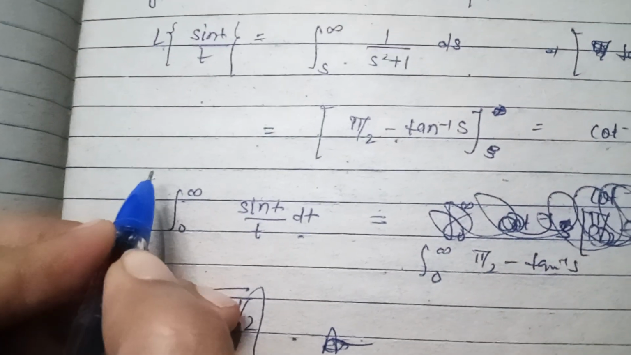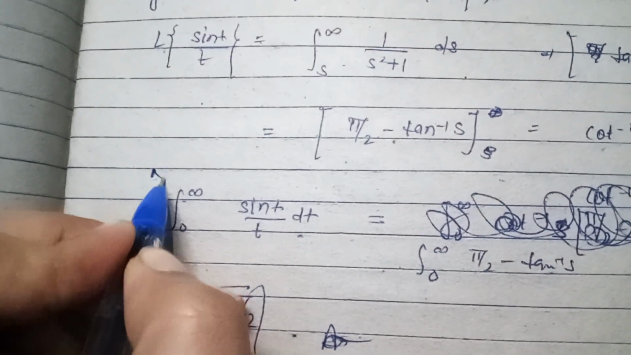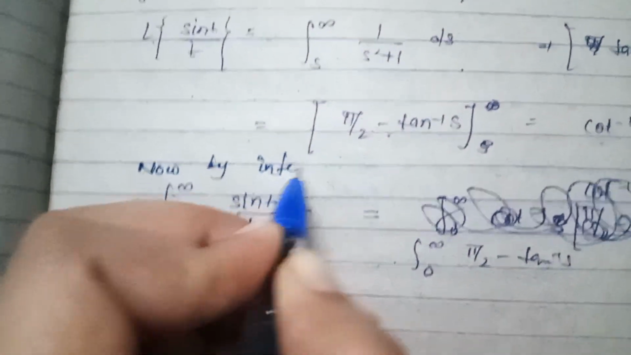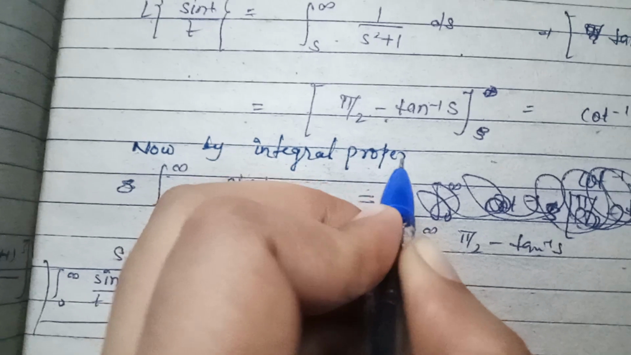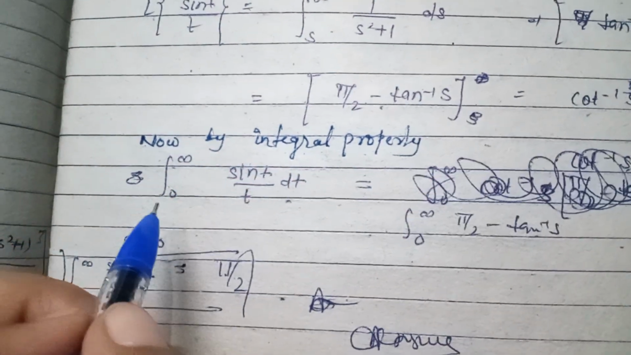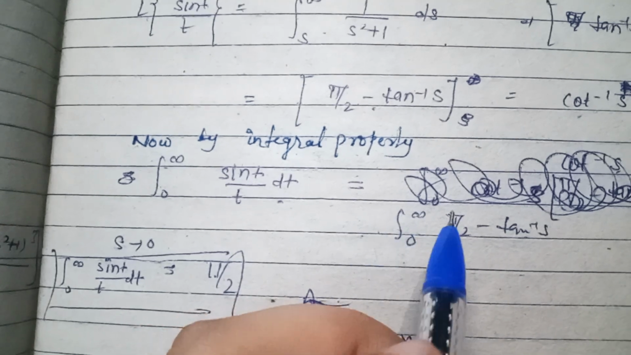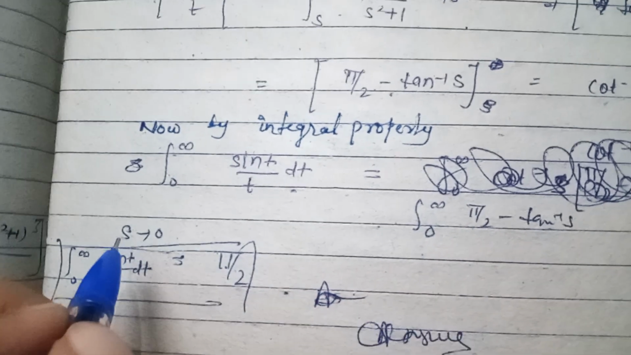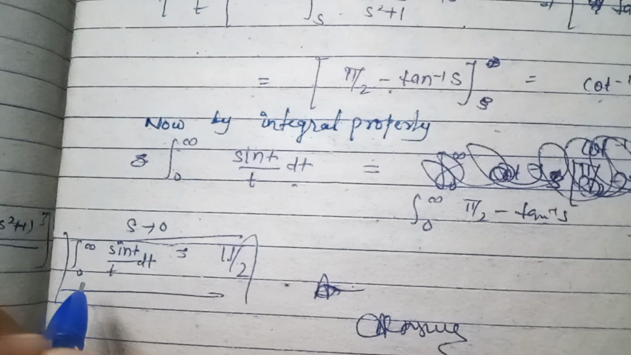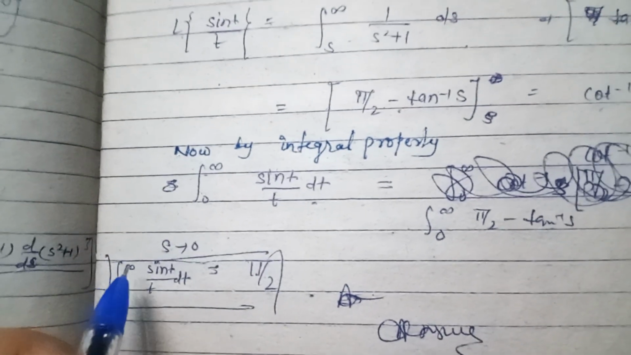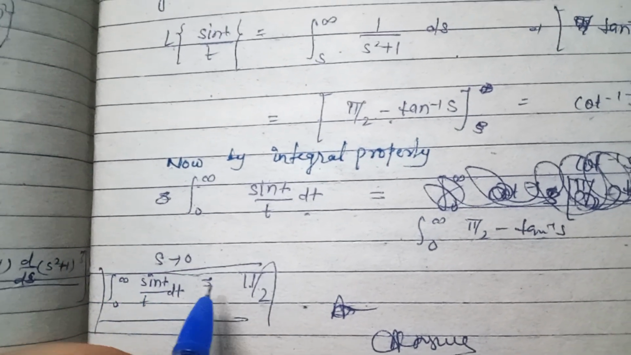Now by the integral property, integration 0 to infinity of sin t by t dt is equal to pi by 2 minus tan inverse s, and as s tends to 0, it is equal to pi by 2. So integration 0 to infinity of sin t by t dt is equal to pi by 2.